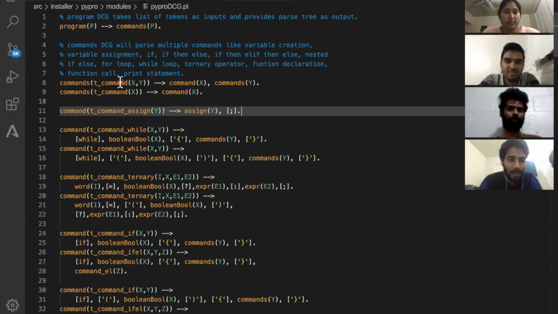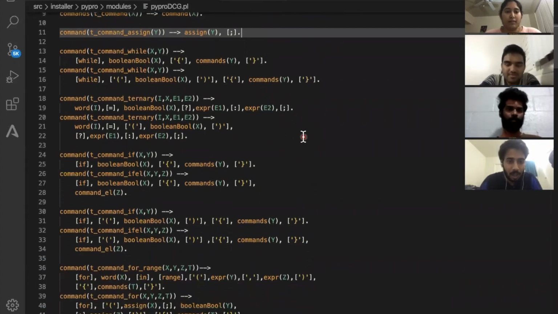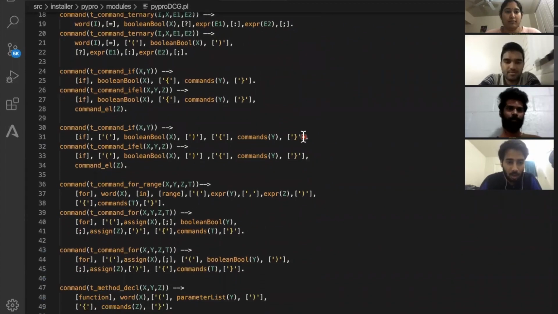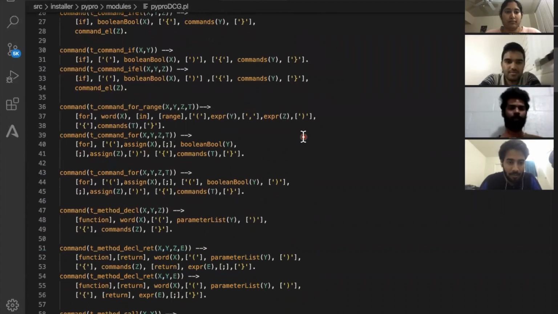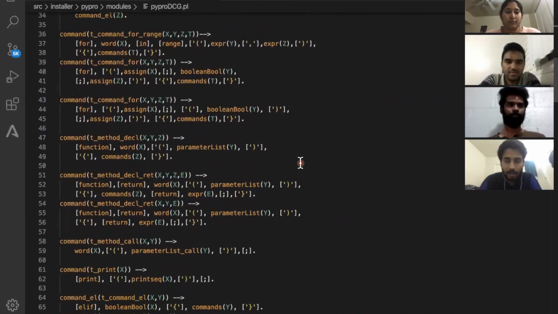For commands, our parse tree node starts like t_command, and for each command it has an underscore, then while, and different names depending on the type of the command. For if else conditions, for loops, and while loops, we have unique parse tree nodes to identify them in our language.